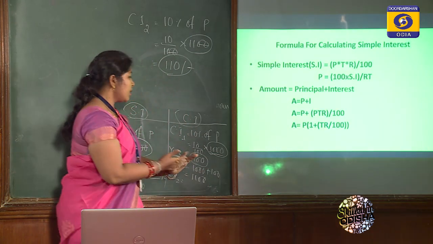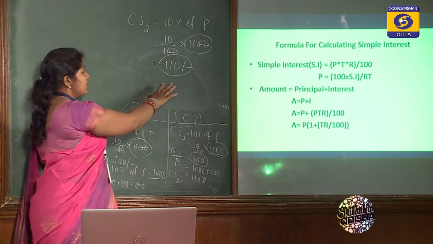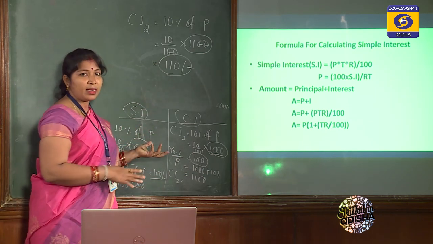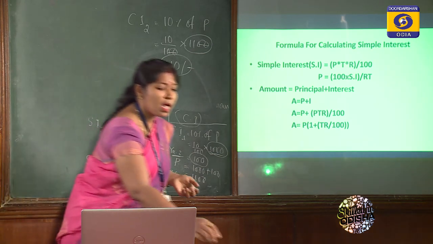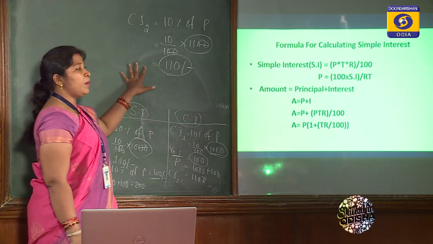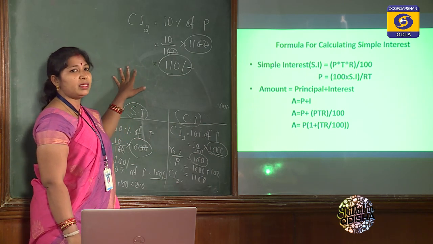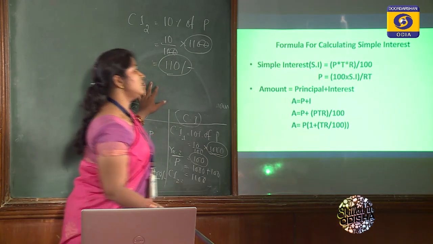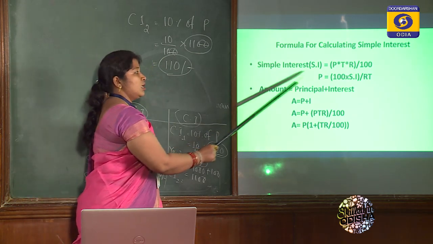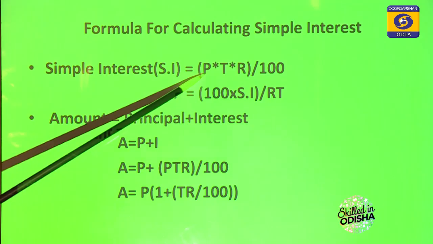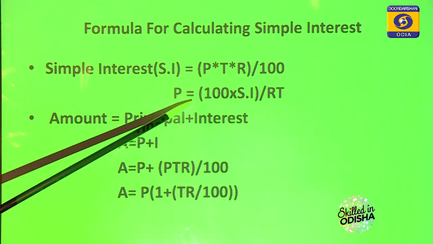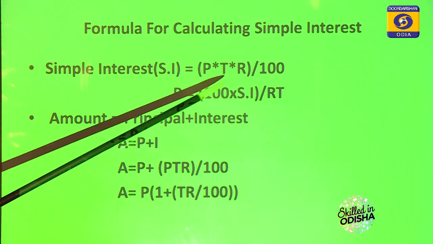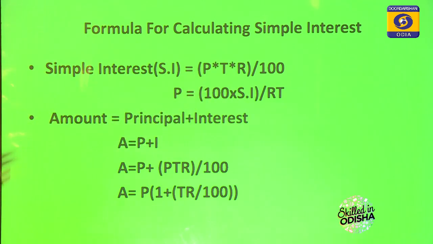Next, this is one of the examples I have taken for easy understanding of the concept behind simple interest and compound interest. But for the exam, we have to apply the simplest formula and calculate the simple interest. Just see this: simple interest is, by formula, P into T into R by 100, where P is the principal amount, T is the time period, and R is the rate of interest. We have already discussed this in the previous slide.